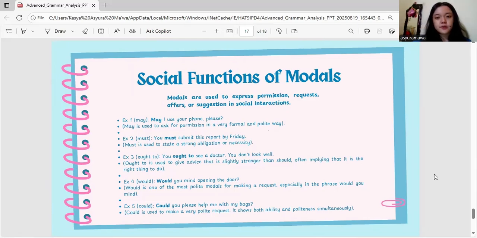Last example is could you please help me with my bags? Could you is used to make a very polite request. It shows both ability and politeness simultaneously.